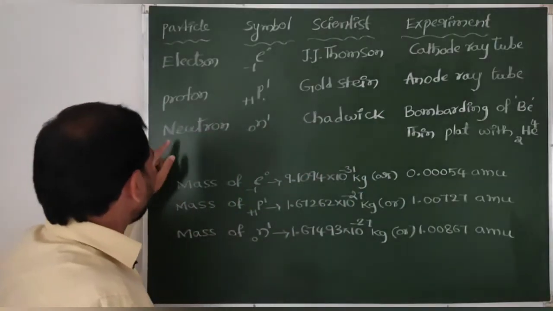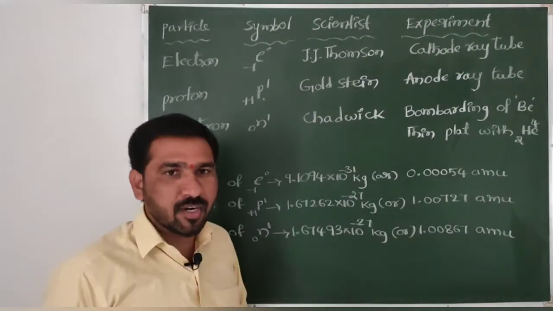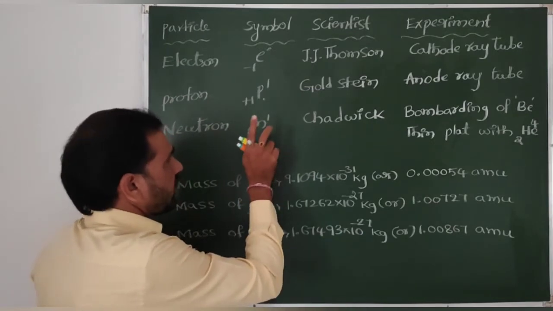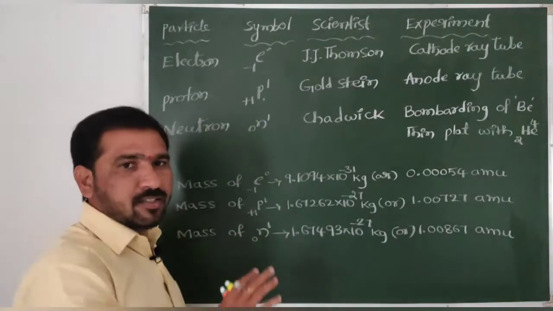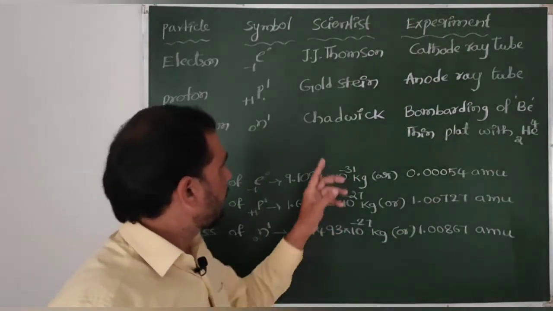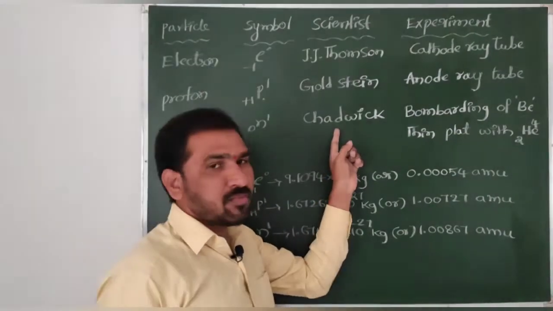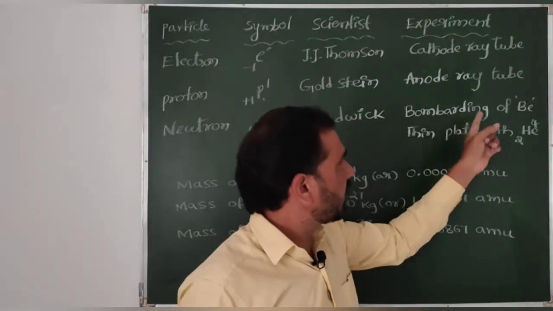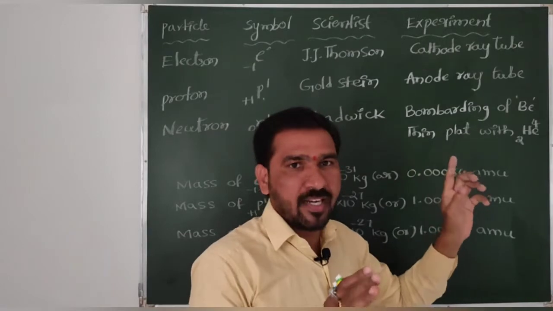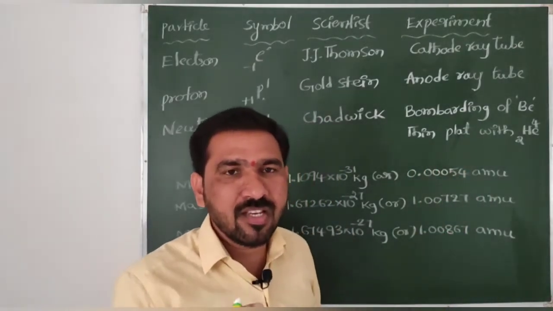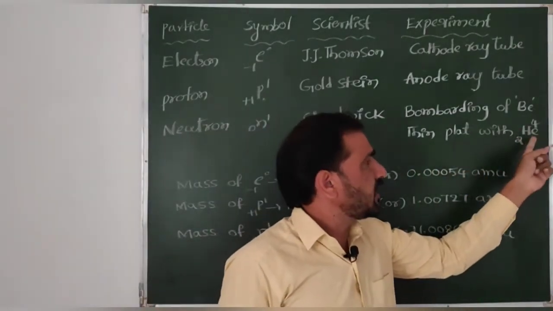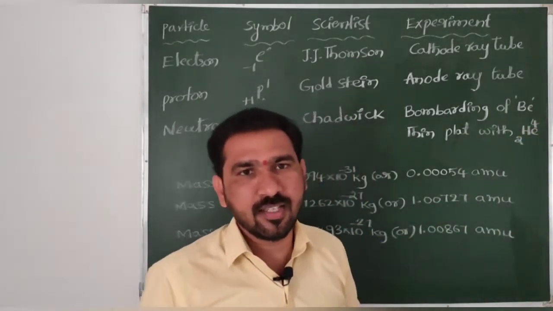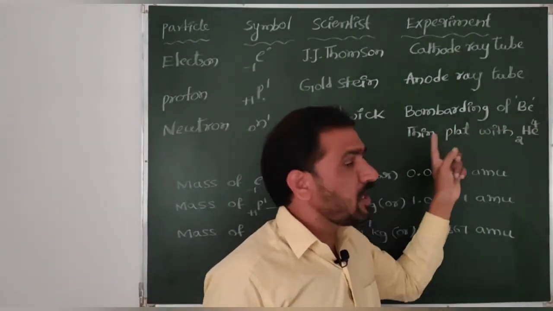Then the neutron. This is the last subatomic particle, with symbol N, 0 and 1. It has neutral charge. It was discovered by the scientist James Chadwick. The experiment is bombarding of a beryllium thin plate with helium 2, 4, which is nothing but an alpha particle.